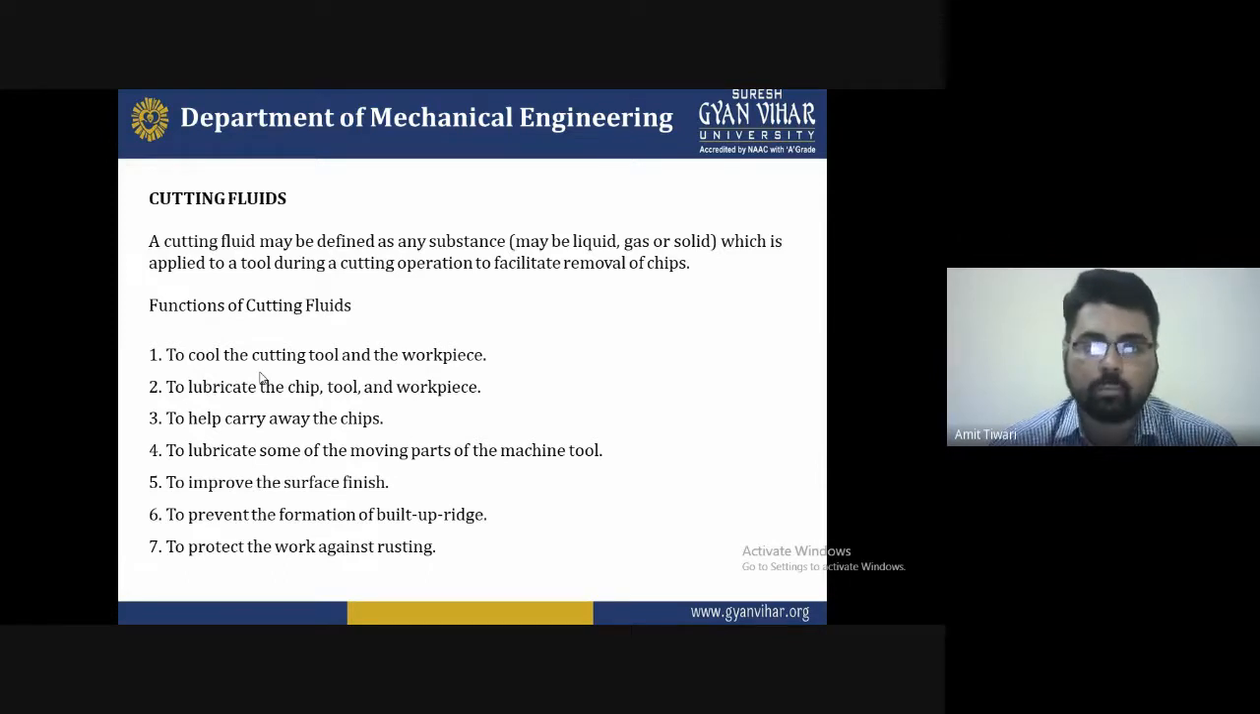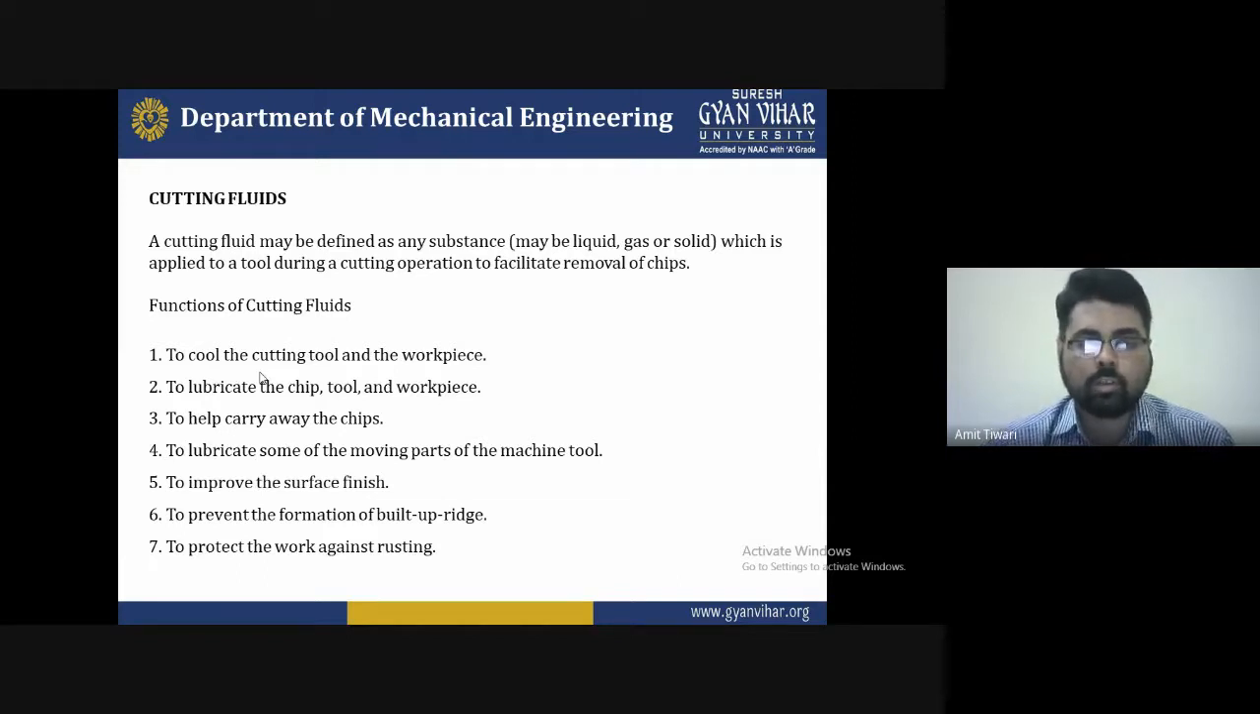During the formation of the chip, or for removing the material, the temperature increases too much at the surface of the chip, the tool, and the workpiece also. For removing the material and maintaining the quality of the workpiece surface, we require a cooling cutting fluid. So the definition is that it may be liquid, gas, or solid, which is applied to a tool during a cutting operation to facilitate removal of chips.